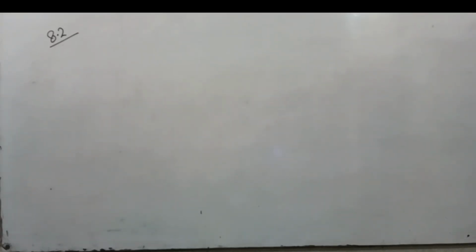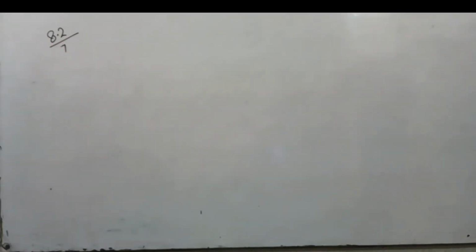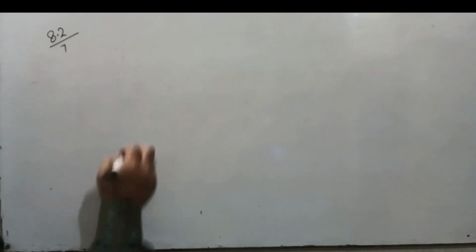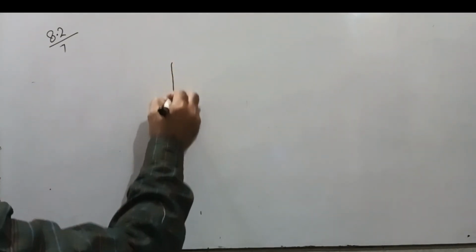Now see, we have question number 7 and this is exercise 8.2. This is question number 7. In question number 7, ABC is a triangle right angle at point C. Let us see.